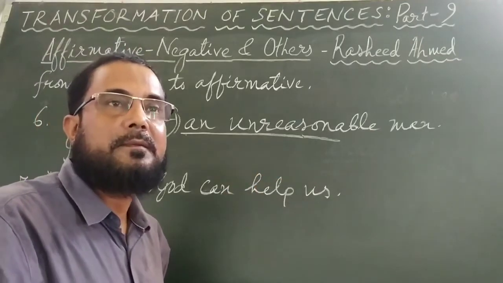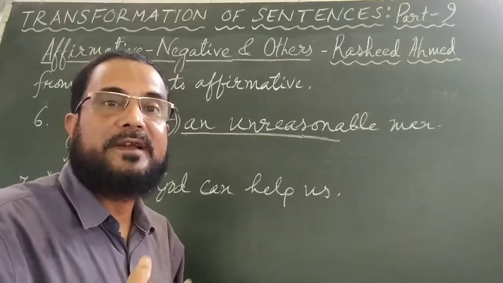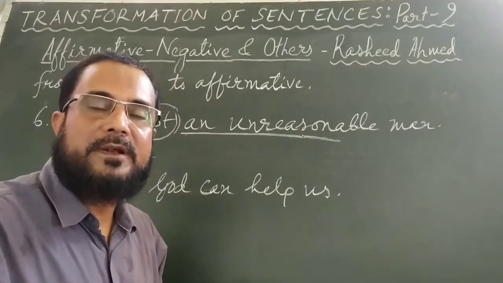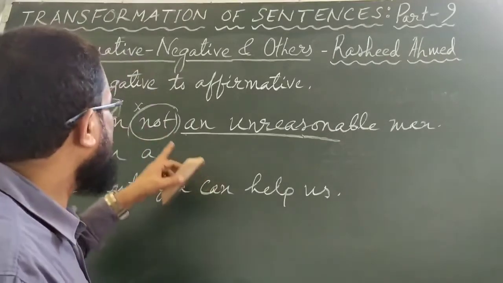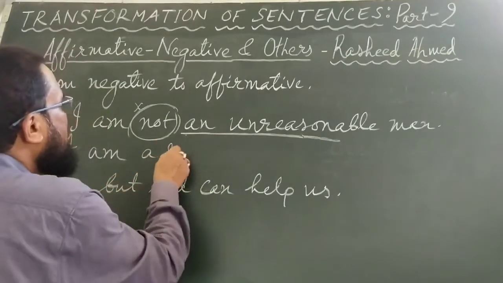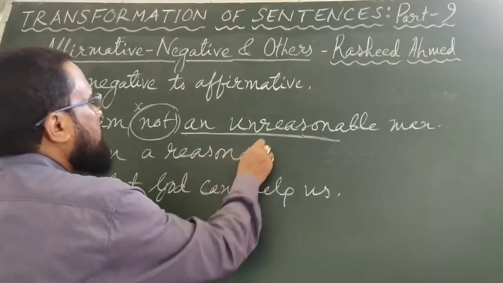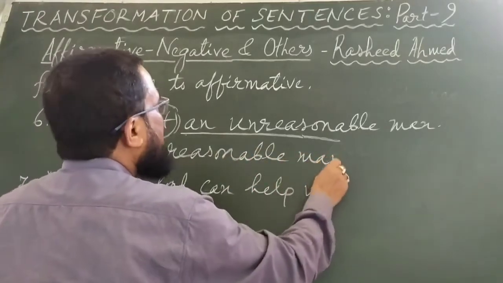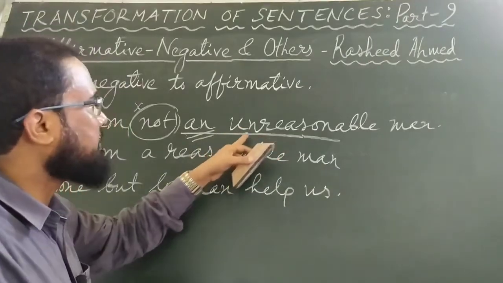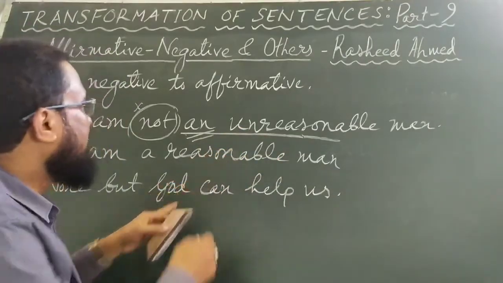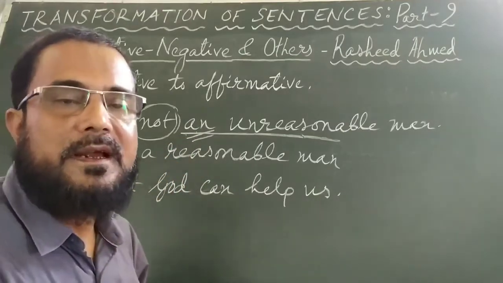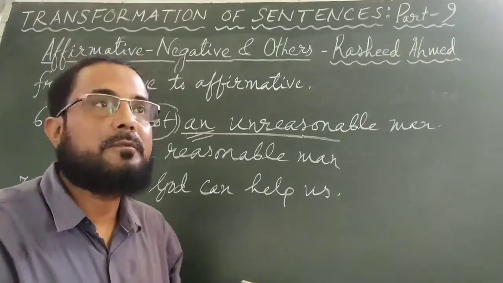Earlier we got everybody must admit. Everybody will admit, we changed it, nobody will deny. And here, I am not an unreasonable man, I am a reasonable man. You see here, an is used before unreasonable, but here you are making unreasonable into reasonable, so before reasonable, an will not be used, a reasonable man. I am not an unreasonable man, that is negative, and the affirmative sentence is I am a reasonable man.